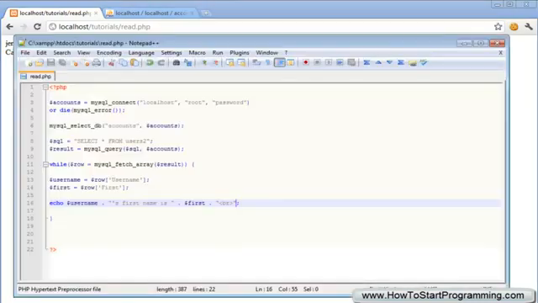So let me just go back over that and explain it a bit better, because I didn't really explain it properly. So we have a connection and we select the database, and we've already been over the query, but what this while loop does is create a new variable called row, and it uses the PHP function mysql_fetch_array. What this function will do is translate the result into an array, so we can just read it as an array instead of some text that we don't understand in PHP.